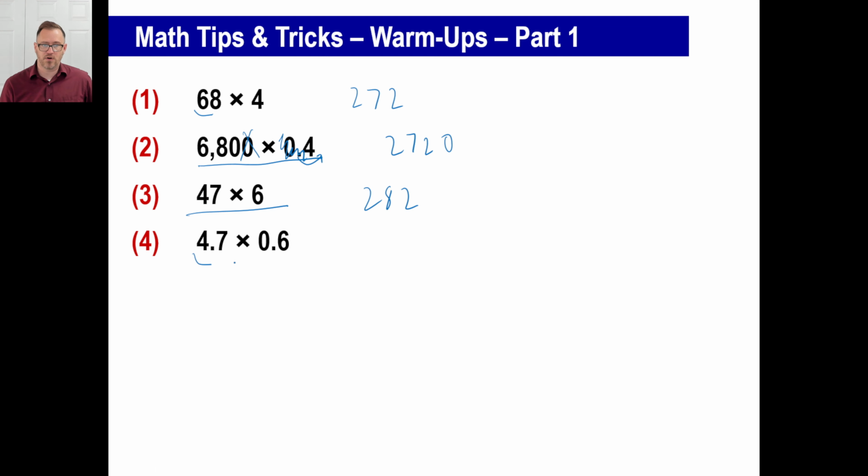Now, this is kind of funky right here. Look at that thing. You ever think you could do something like that in your head before? I mean, look at this. 4.7 times 0.6, and somebody said, can you do that? You go, yeah, 2.82. Person goes, what? Will you marry me? No, okay. If that happens, run, all right?